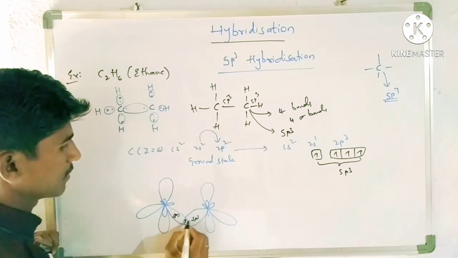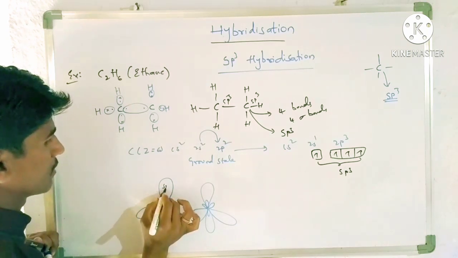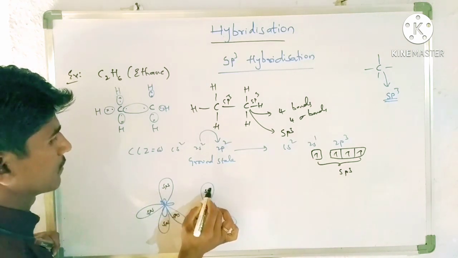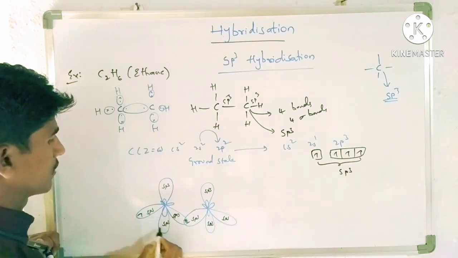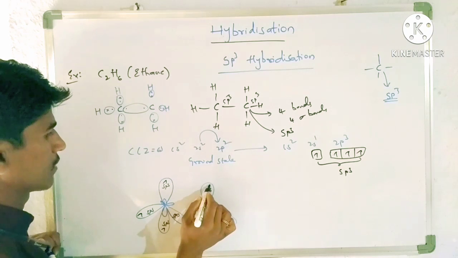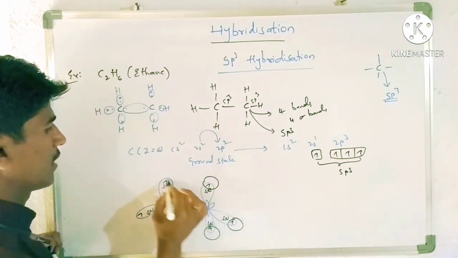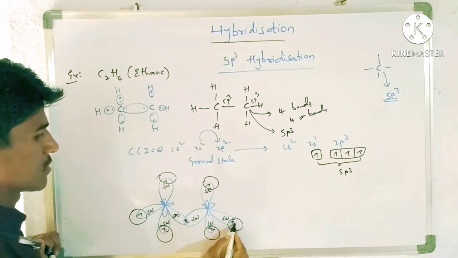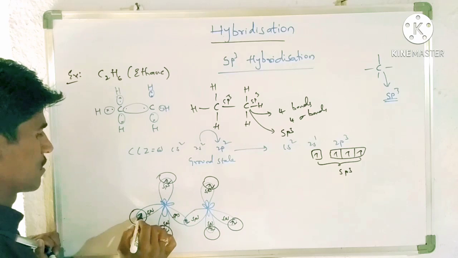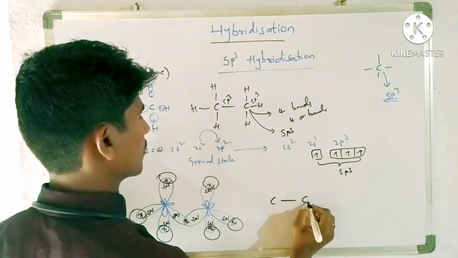Here also this is sp3 with an electron. sp3, sp3, sp3, sp3, each with an electron. These just form bonds with the hydrogens only. If you represent this structure, it is like this only.